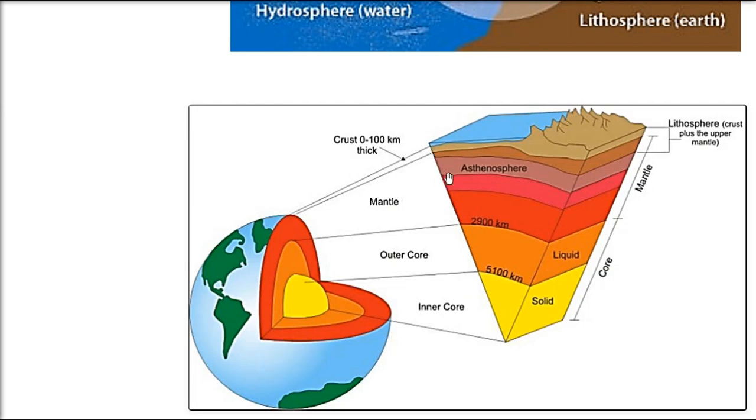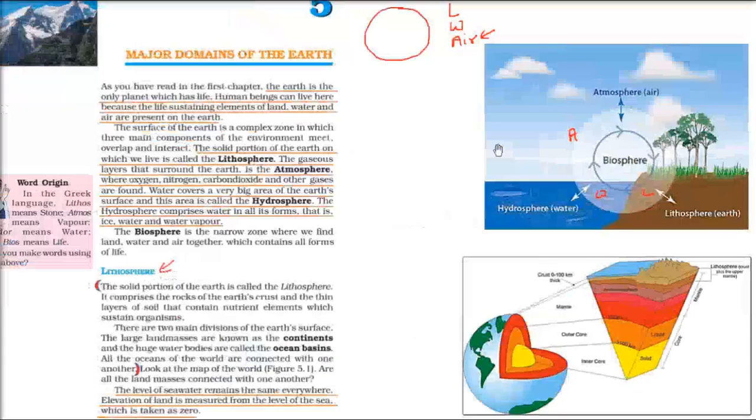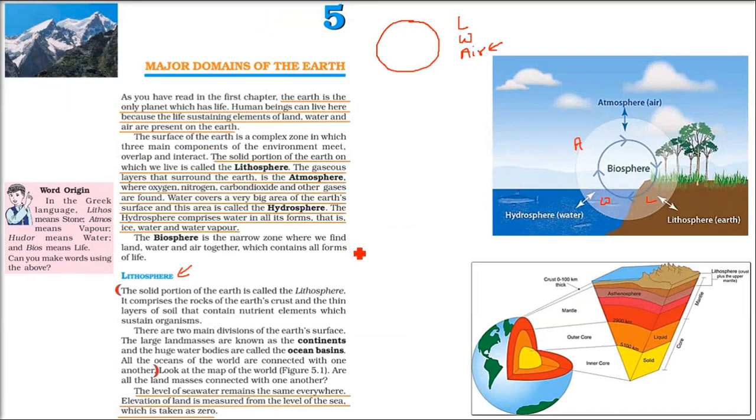And mantle has an upper part also. So the upper part of the mantle, along with the crust, where you walk, where you live, if you combine them, that is called lithosphere. Lithosphere is crust, earth crust, plus the upper mantle. What is the distance? From zero, from where you're standing, if you dig deep 100 kilometers, that means you are in the lithosphere.